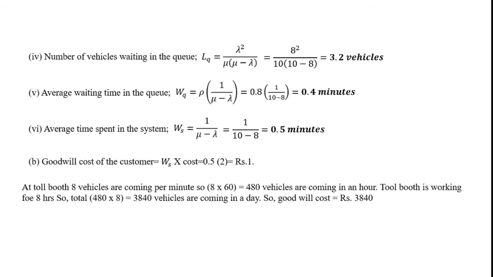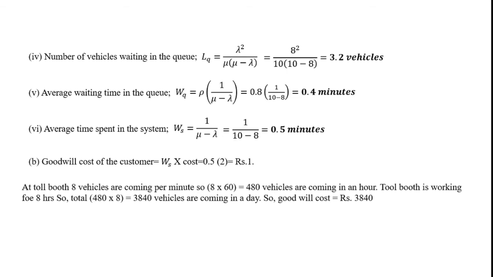That is 8 multiplied by 60 minutes in an hour, so 480 vehicles are coming in an hour. The toll booth is working for 8 hours. So how many vehicles will come during the whole shift? That is 480 vehicles multiplied by 8 hours, so total vehicles coming per day are 3840 vehicles.